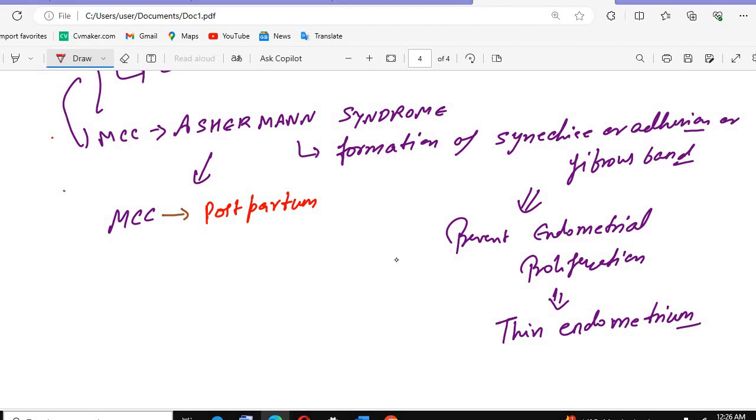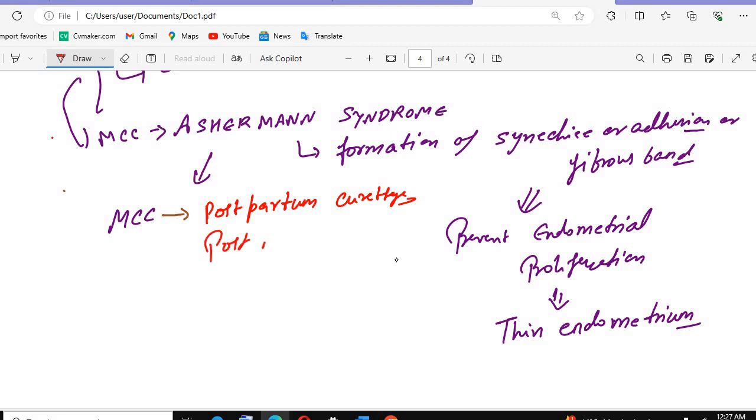Okay, so remember that in Asherman syndrome, when we have the delivery, after the delivery we will be having the period, we call it the postpartum period. Partum means delivery, and after the delivery we call it the postpartum period. So whenever the postpartum period occurs, we will be having the curettage, and with the help of that curettage we will clean all the uterus, and due to that there will be some fibrous band formations in the endometrium, and that will cause Asherman syndrome.